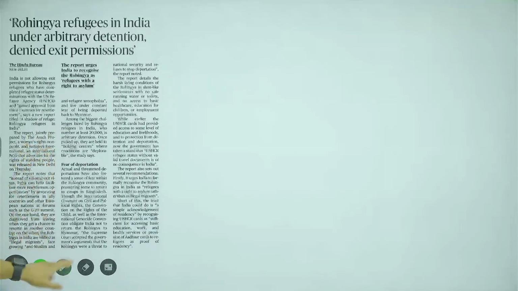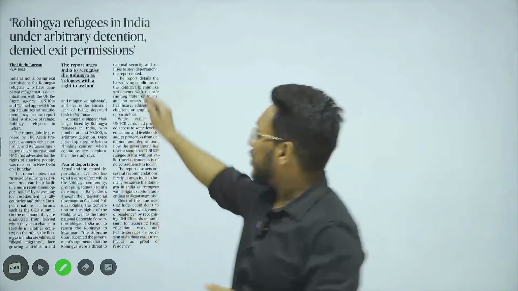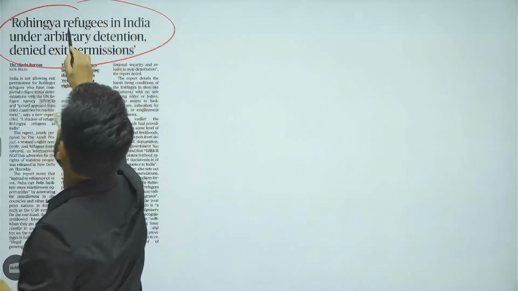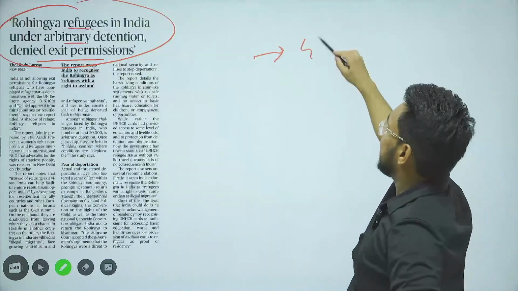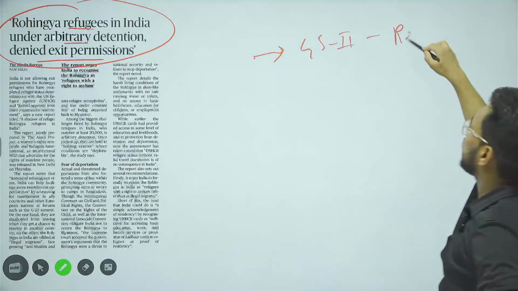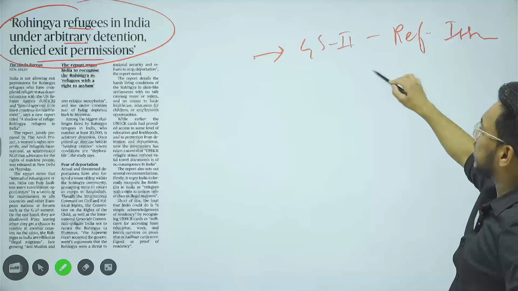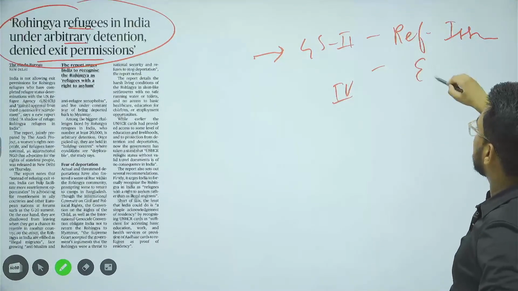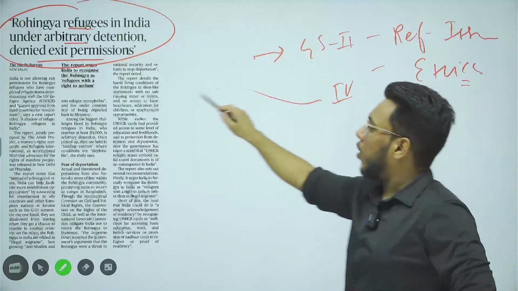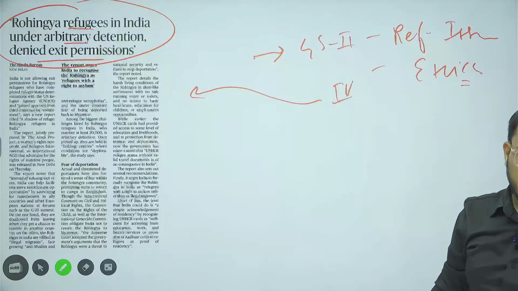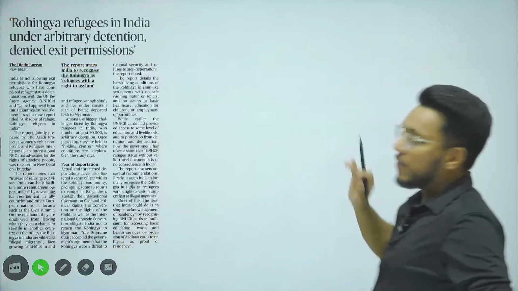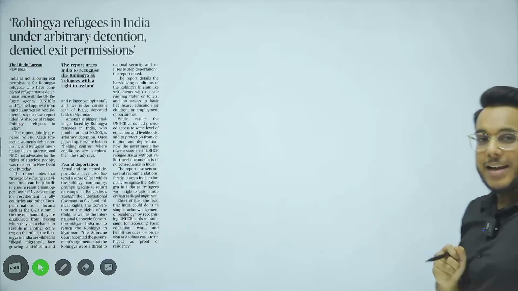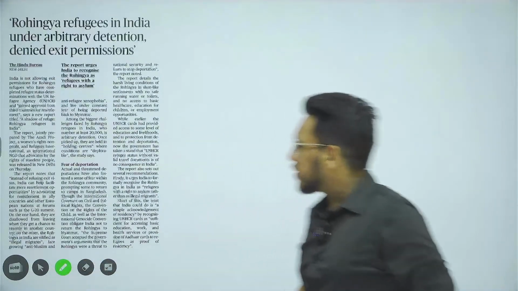So this is the next article that we have: Rohingya refugees in India under arbitrary detention denied exit permission. We will see this article with respect to GS paper number 2, refugee issues, as well as GS paper number 4, ethics. A question on ethics on refugees has already been asked in the exam as well. So let's see what the article is actually talking about. But before going into this article, guys, I would like to tell you some of the basic concepts that you should know. Now, understand this particular thing.